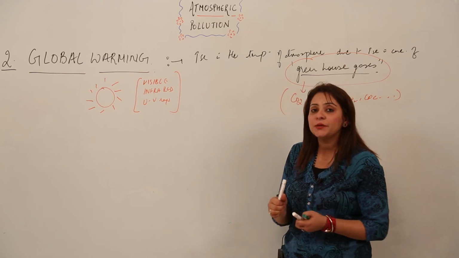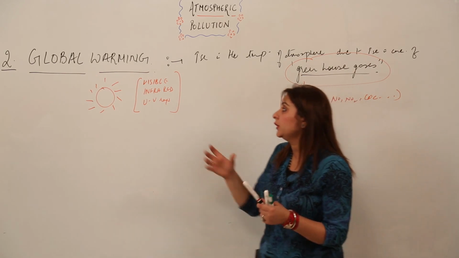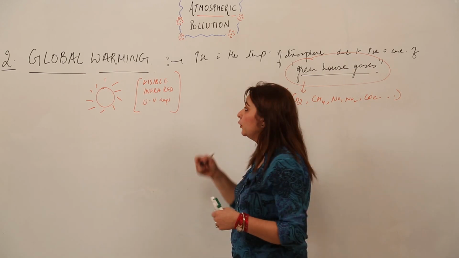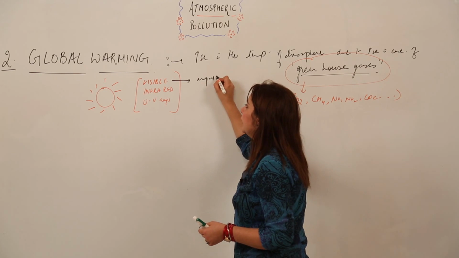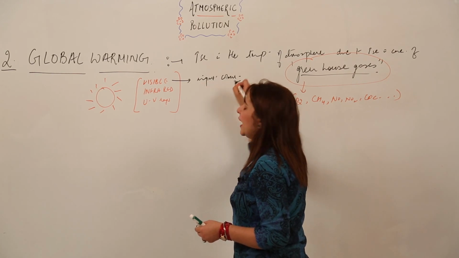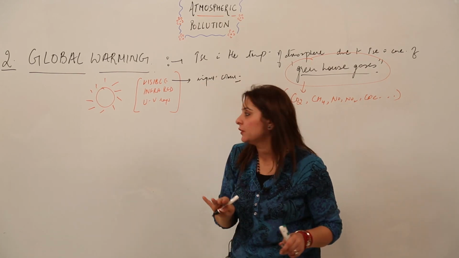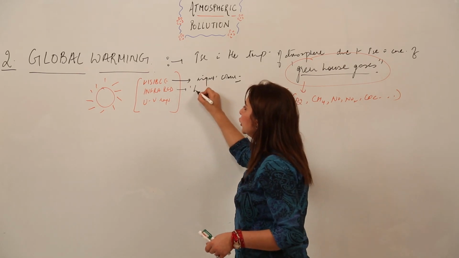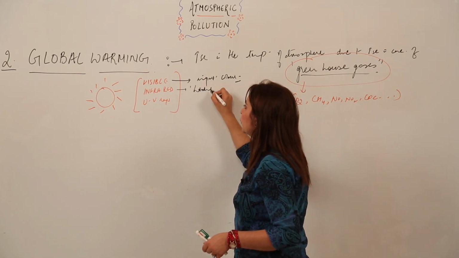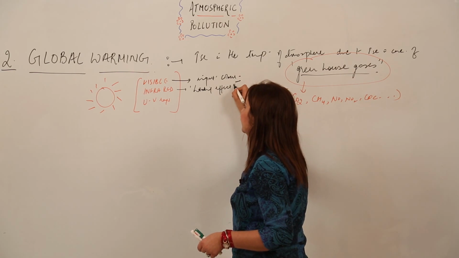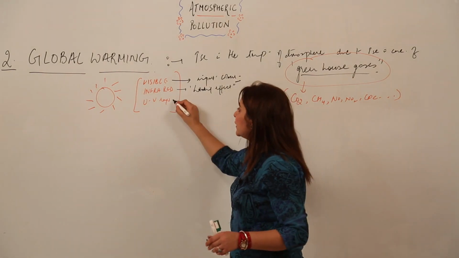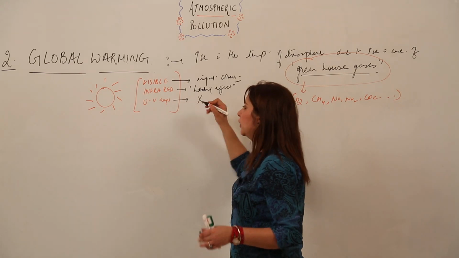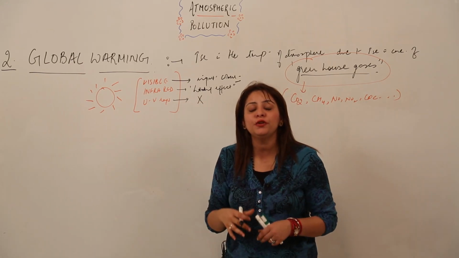Now out of these three rays, just listen to me about what role these rays play. Visible light imparts color to things, so as such it is not harmful for us, right. Infrared rays cause all the heating effect which you feel from the atmosphere. Ultraviolet rays